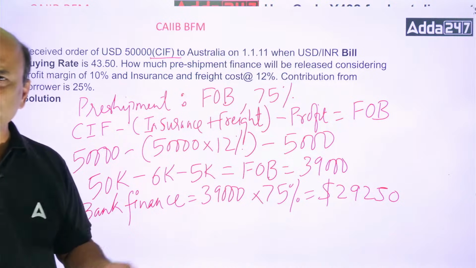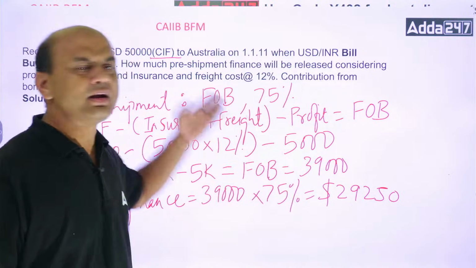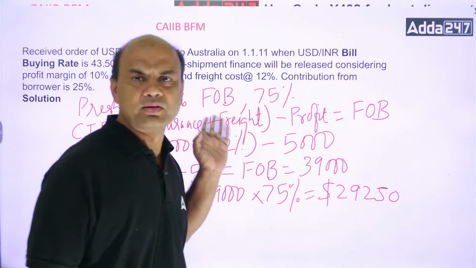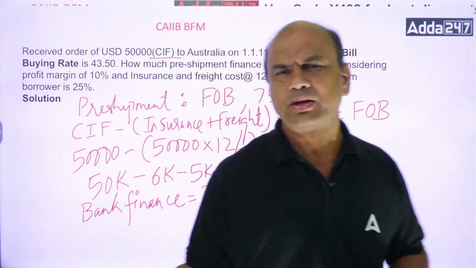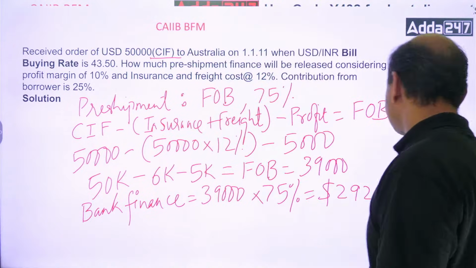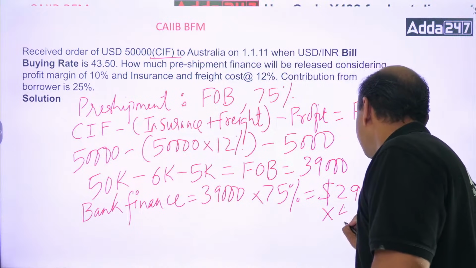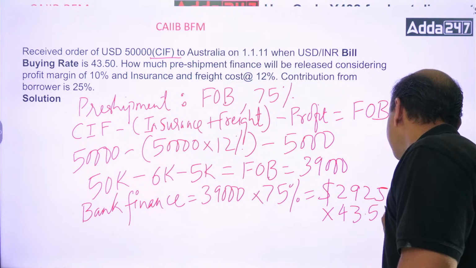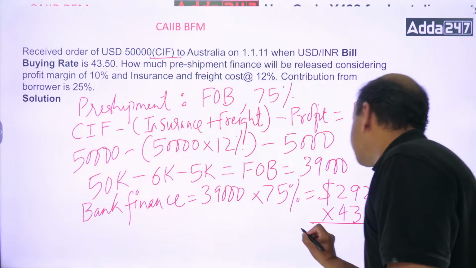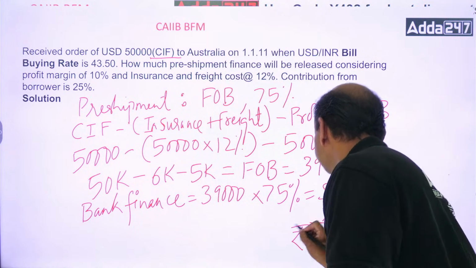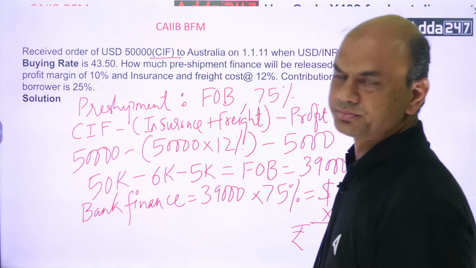So what will you do? Multiply this with the rate. What is the rate given? 43.5. Multiply it by 43.5. This is in rupees; this was in dollars.